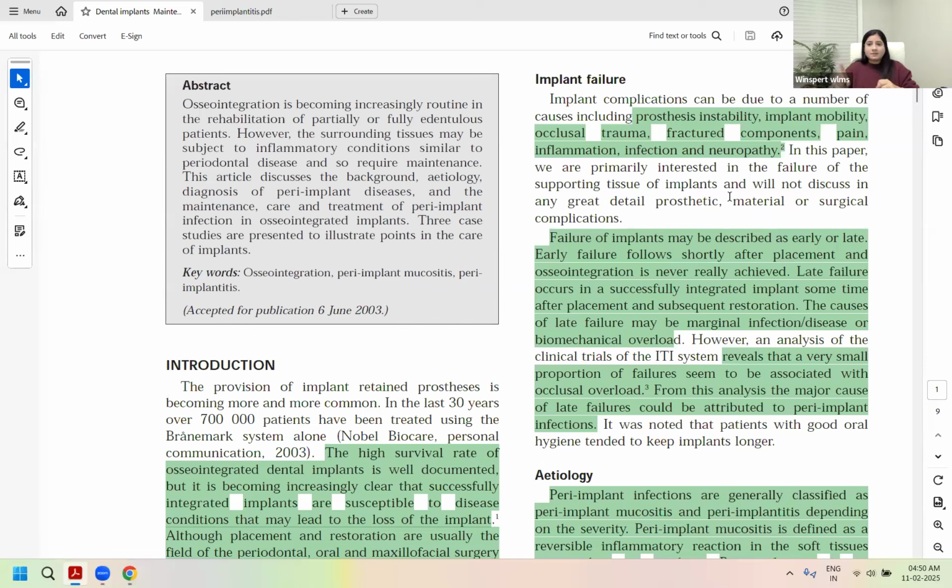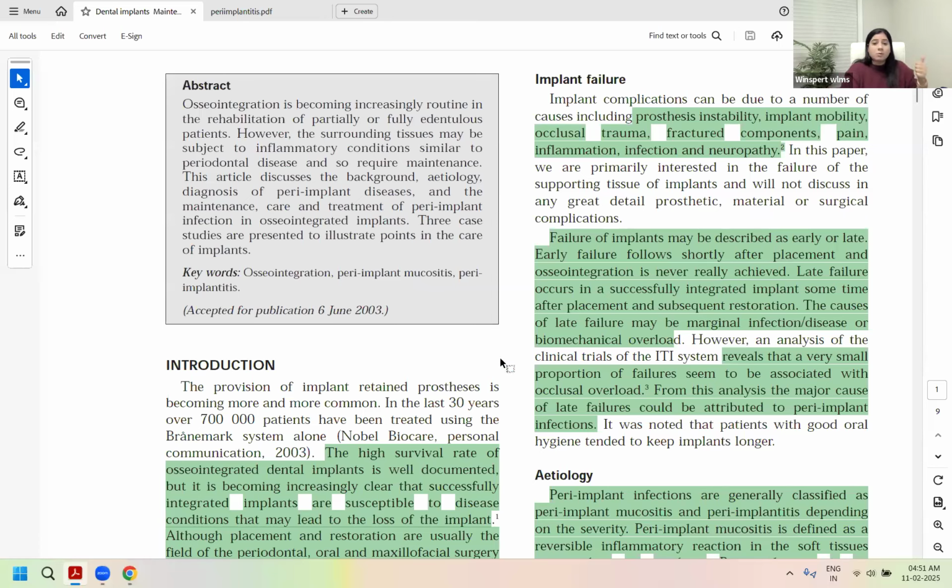So everybody understood number one concept, early failure, where the osseointegration never really happened. That's due to mostly surgical errors or prosthodontic challenges. In today's class, we're talking about peri-implantitis and peri-mucositis, the supporting tissue disease, which is the late failure, which is actually getting asked in the examination. Because your early failure would be identified by the specialist during the follow-up phase. It's the late failure that a general dentist will come in close contact with, as the patient comes after months or years of follow up. Clear for everybody? The early and the late failure, number one concept.